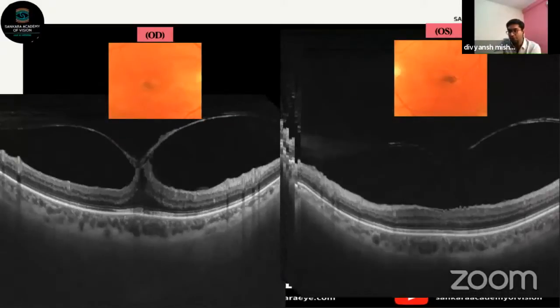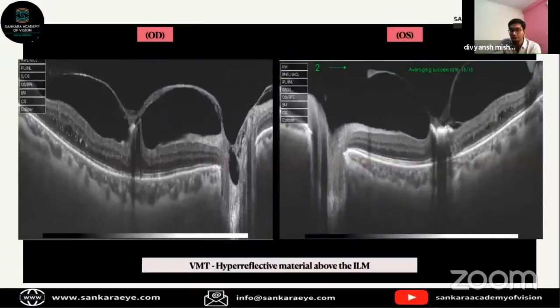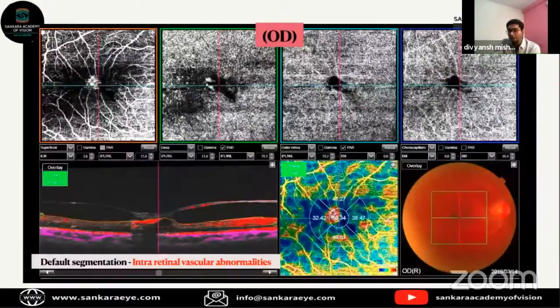So these are different scans passing through the same area. Certain scans are not passing through the macula. As we can see, the visual acuity is 6/18 and N12. And again, to reiterate, in certain scans we can see that the hyperreflective material is at the border of the vitreoretinal interface and just off the ILM, is what I felt.